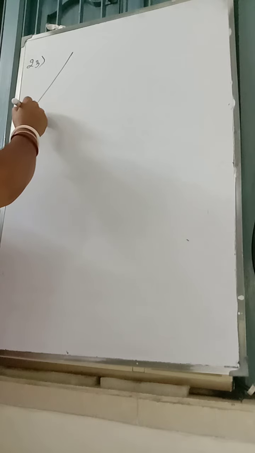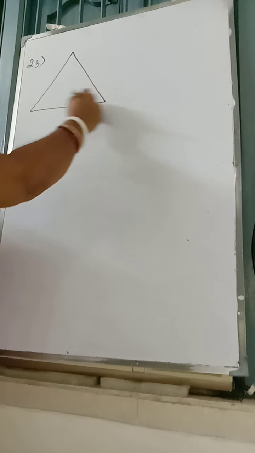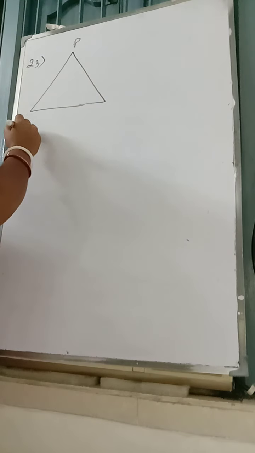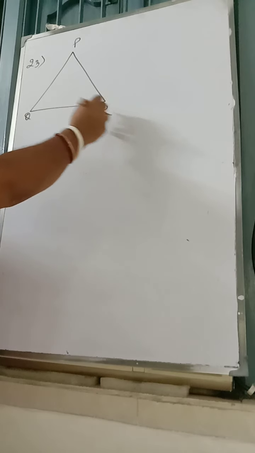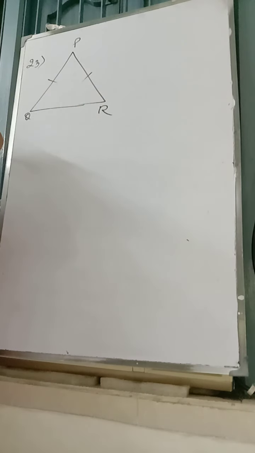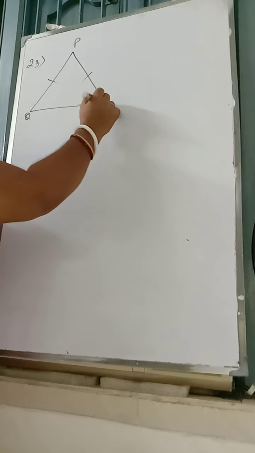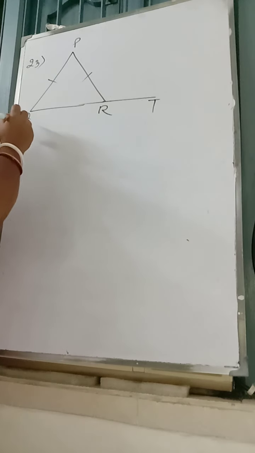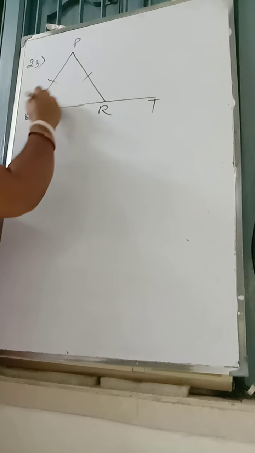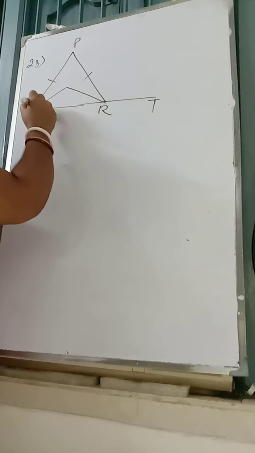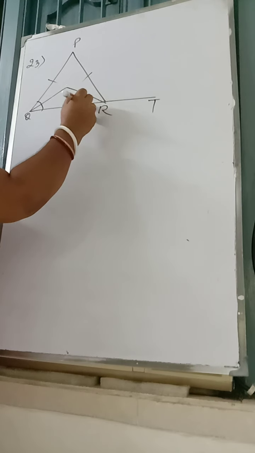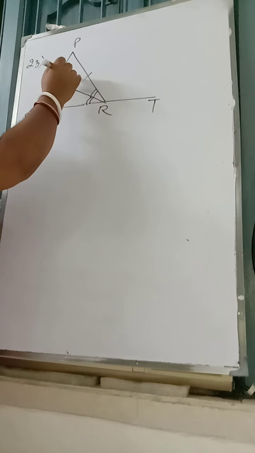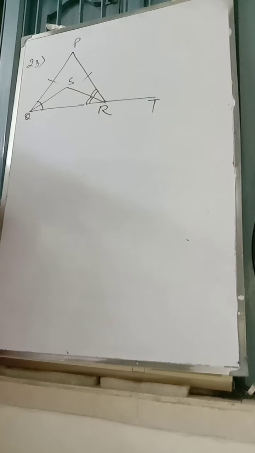Question number 23. The question is PQR, in which PQ and QR are equal. This is extended up to T. Now the bisectors of this and this angle meet at S. Clear?